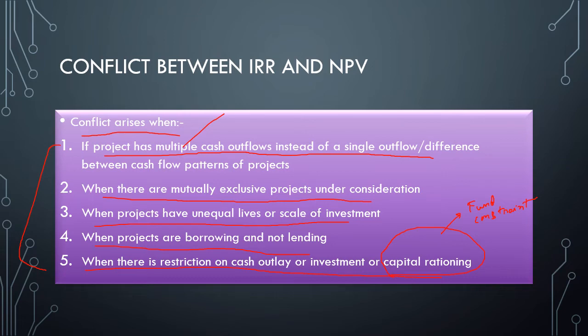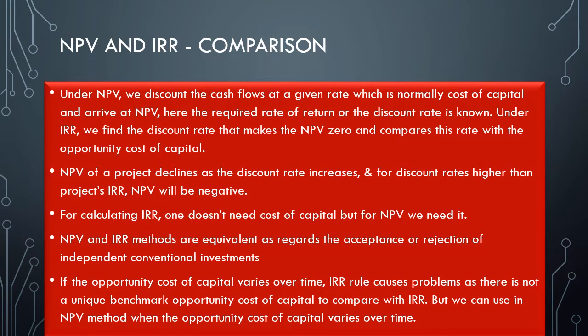So now comes NPV and IRR, a comparison. Under NPV, we discount the cash flows at a given rate, which is normally the cost of capital, and arrive at the NPV. Here the required rate of return, or the discount rate, or the opportunity cost of capital is known. But under IRR, we find the discount rate that makes the NPV 0 and compare this rate with the opportunity cost of capital.